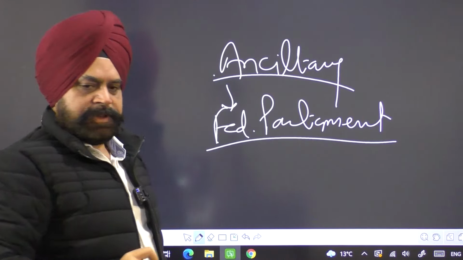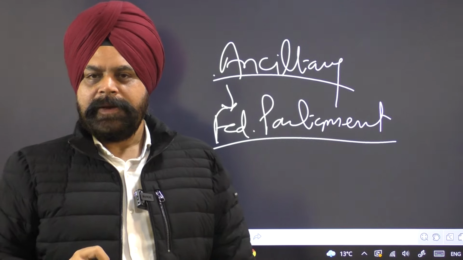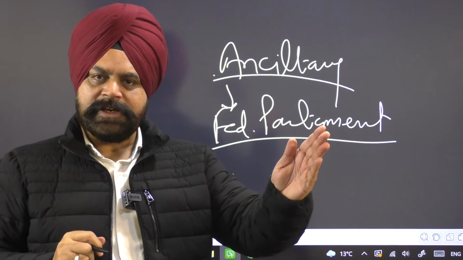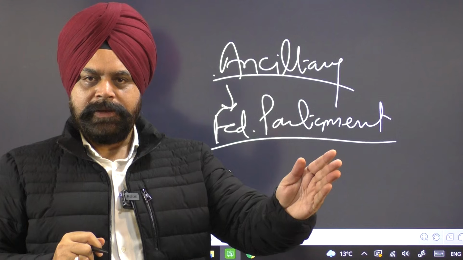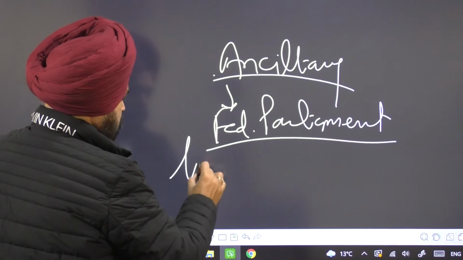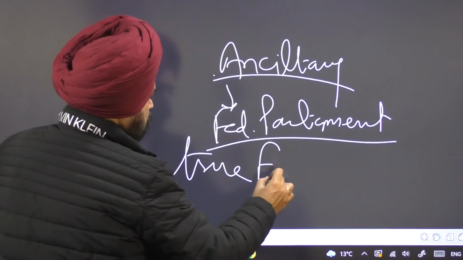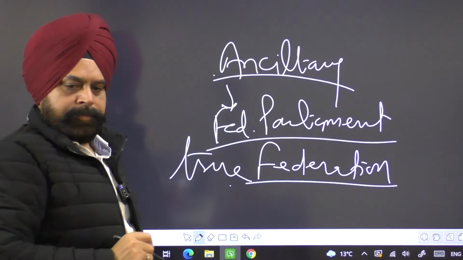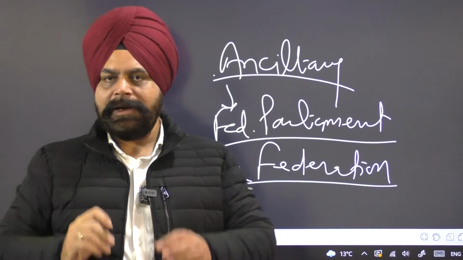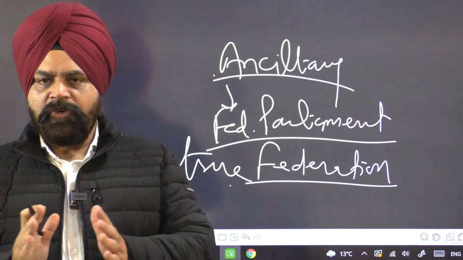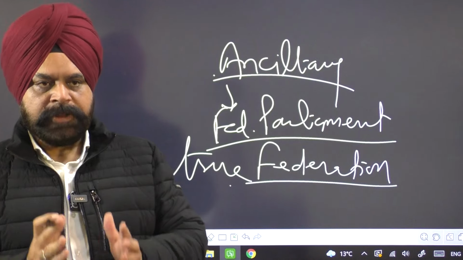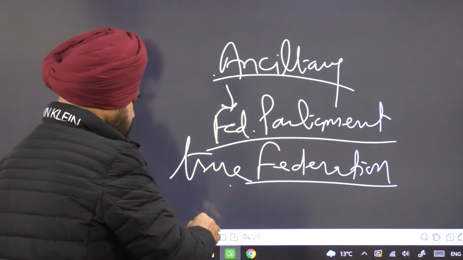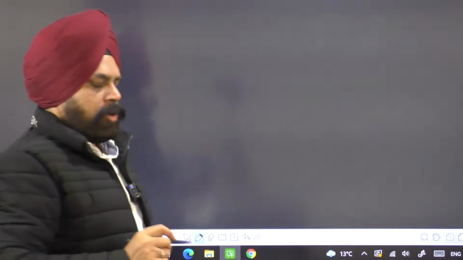Meaning thereby the tilt is towards the central body. So it is not a true federation. But still the whole system works in the shape of a federation. So this is the nature of the Constitution of Canada. Next time we will